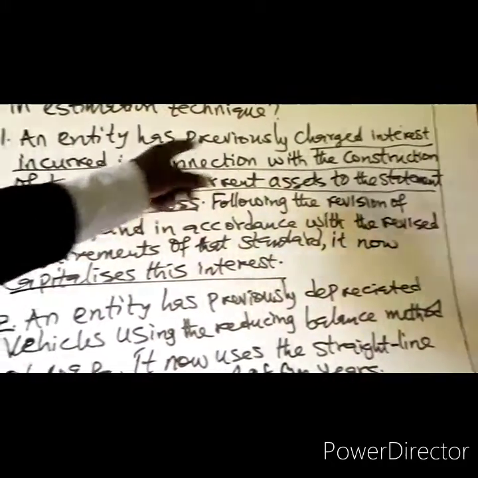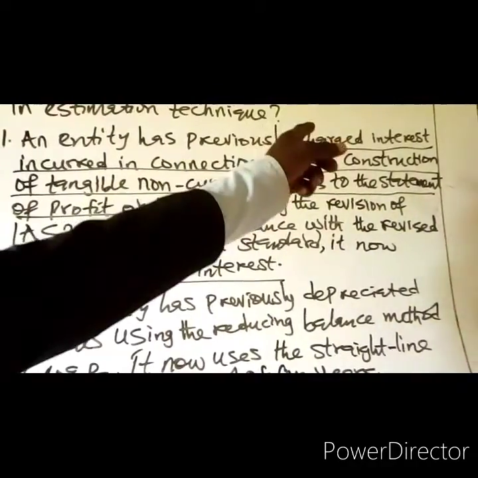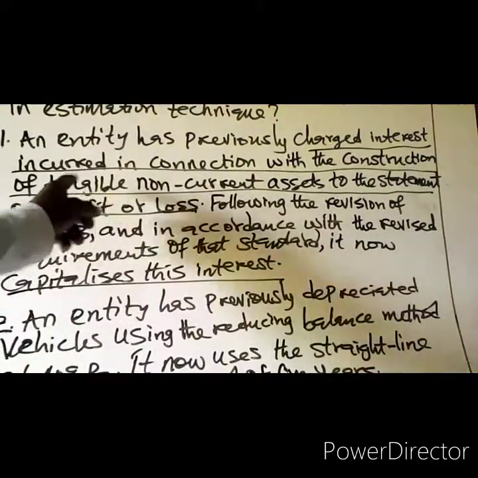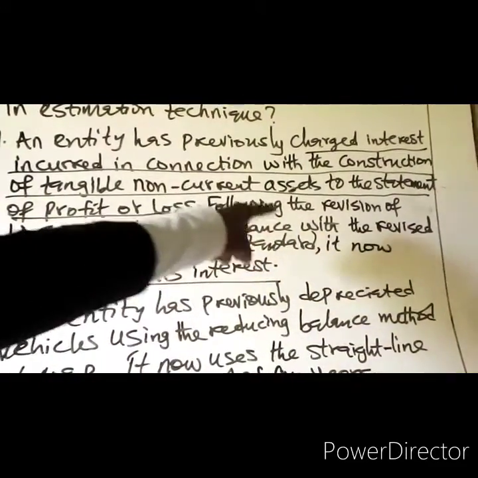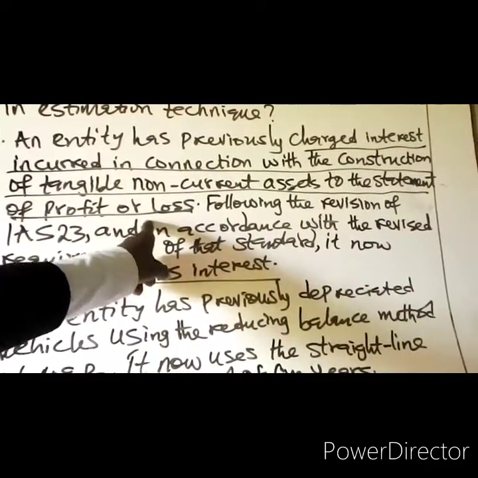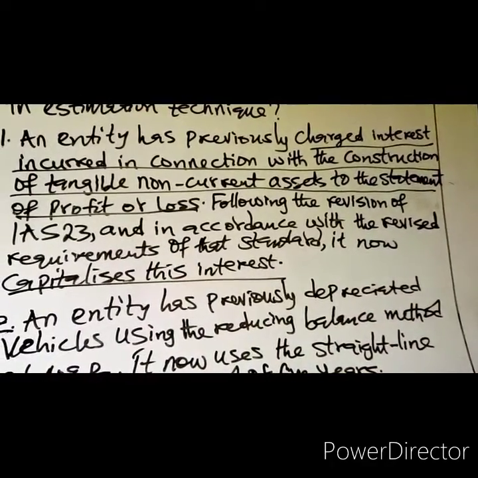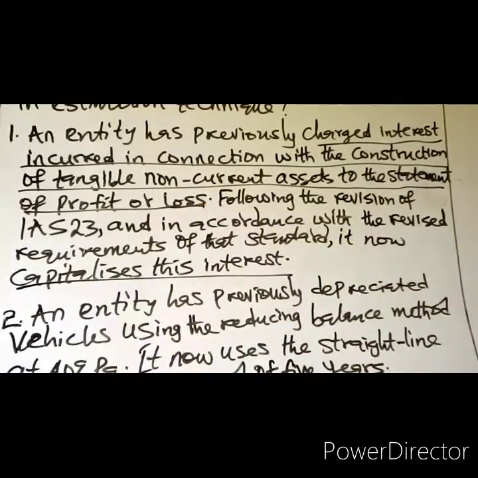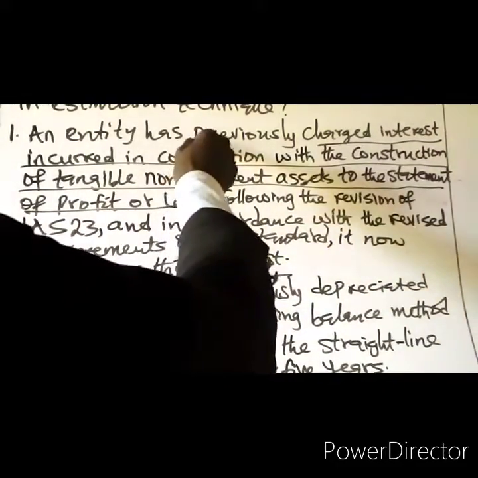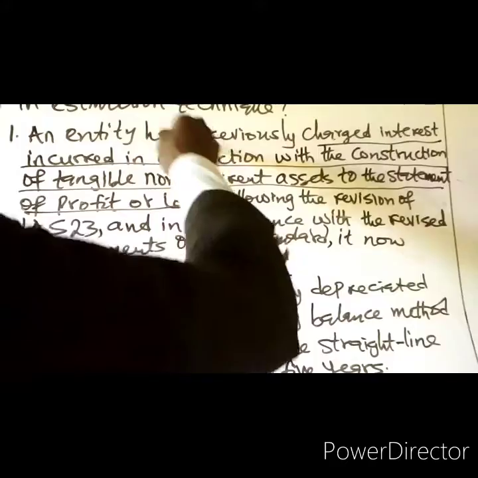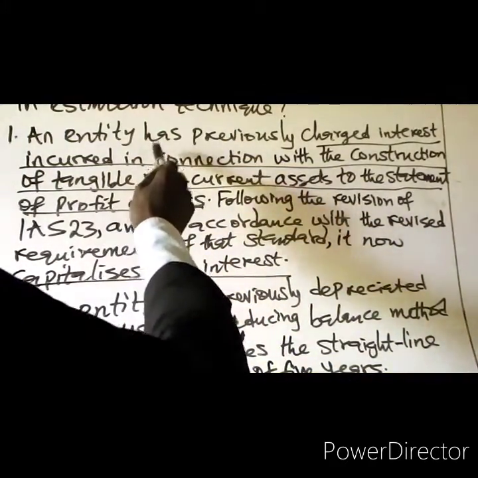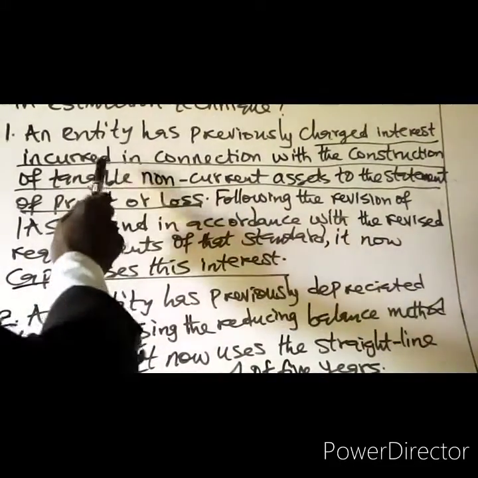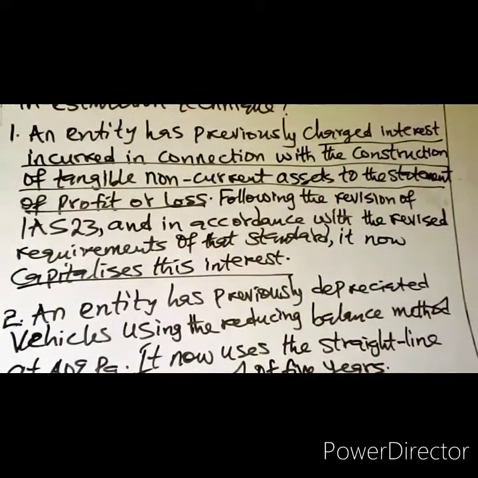Now, you have previously charged it as an interest expense in the statement of profit or loss. You now want to capitalize it as part of the asset. That means your recognition criteria will change, because instead of charging it as an expense, you now want to have it as an asset. Another thing that equally changed is the presentation.